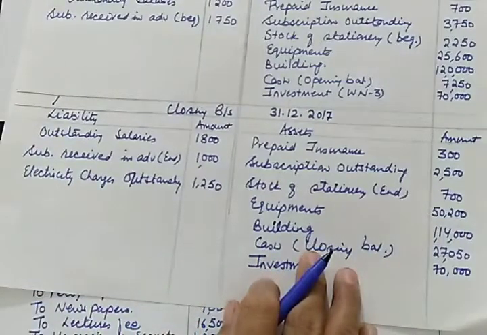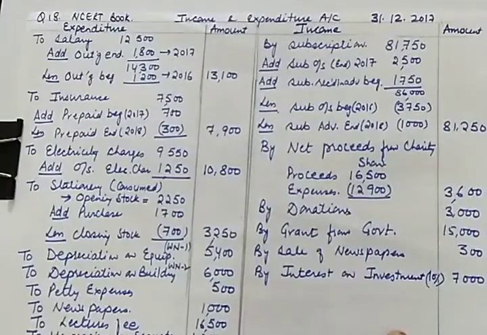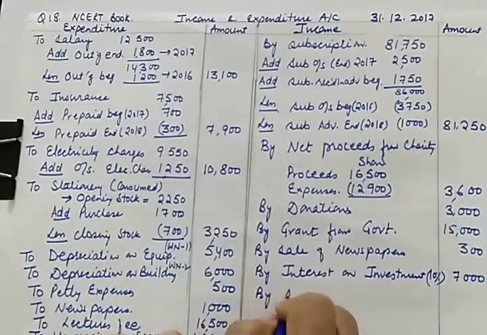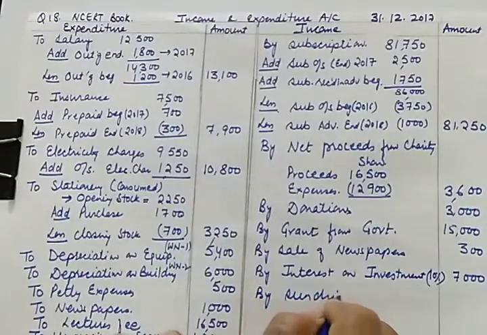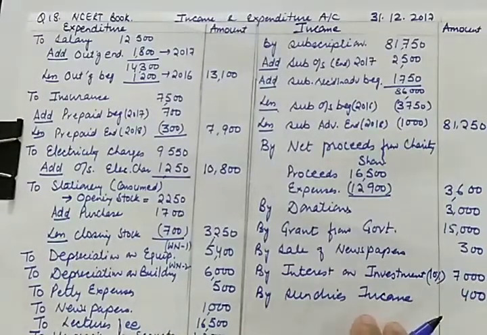So now we have recorded all the adjustments. Now let us check. Investment is done, sundry income is left. Sundry income is 400. So now let us check each and every item.